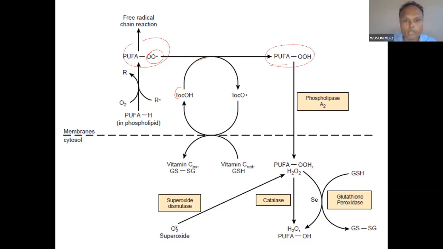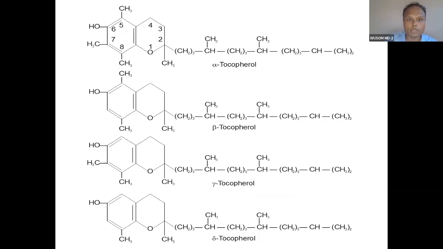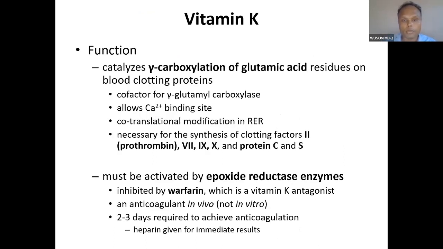So this is how tocopherol or vitamin E protects the membrane. This is one of the most important things of tocopherol. So this is the structure of tocopherol. You can see all have rings. This also has a ring. This is the most important thing.